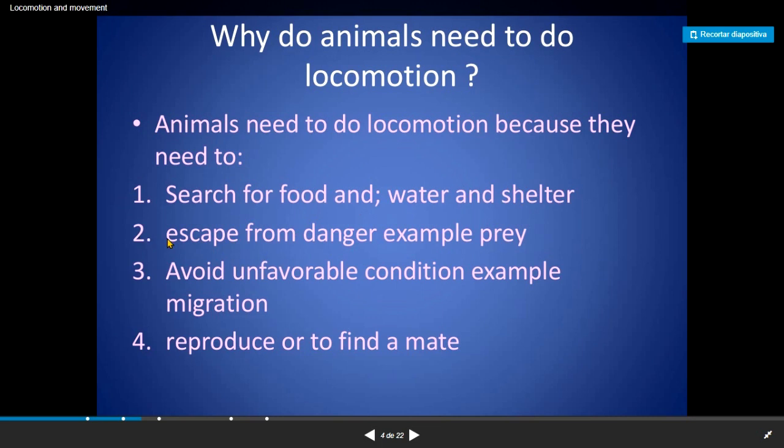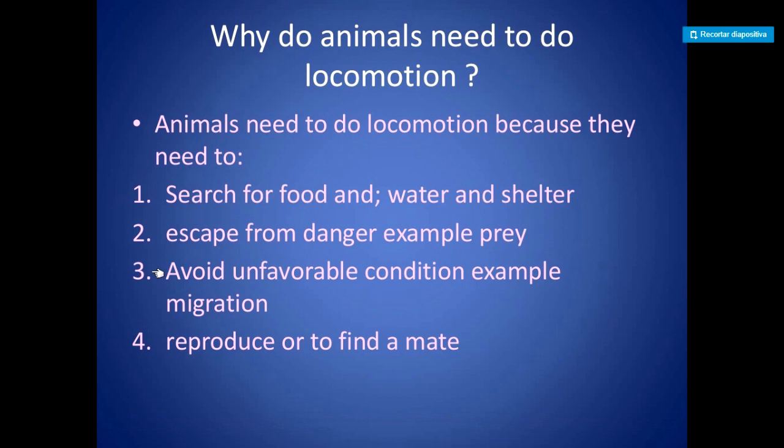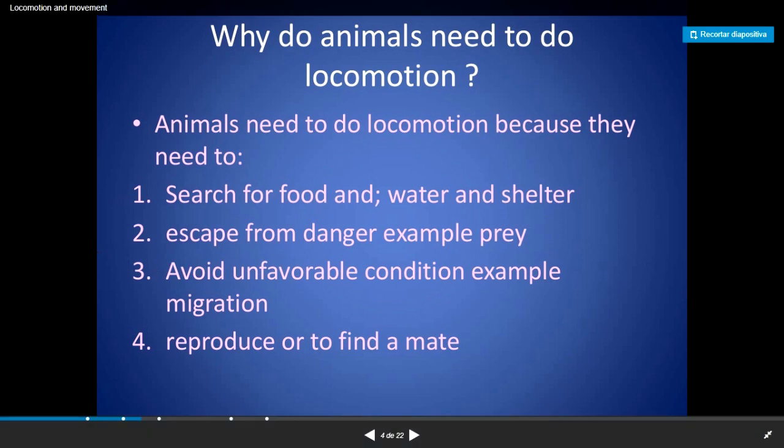Number two, animals need locomotion to escape from danger. For example, a lion trying to catch a deer, the deer is going to escape from the lion. Number three, avoid unfavorable conditions. For example, migration. If we see ducks, sometimes they start to fly to the north or south according to the season in the place they are living in that moment, to avoid moments that are really bad for them. Another example are the flamingos. Some flamingos migrate from one country to another just for hatching and having their babies.